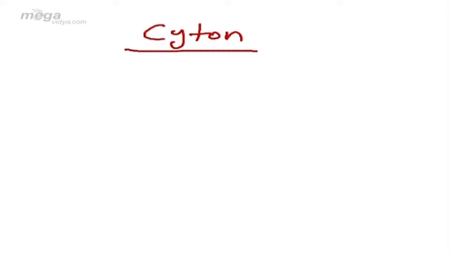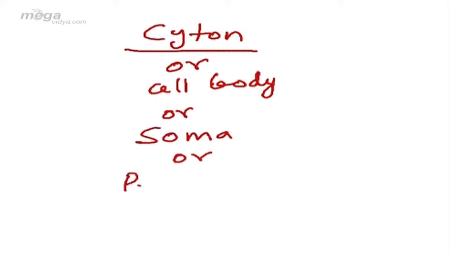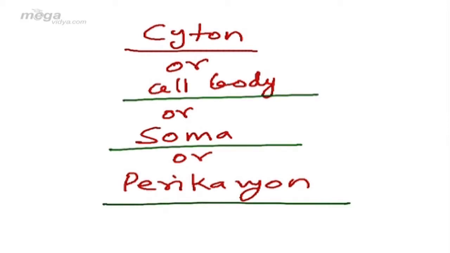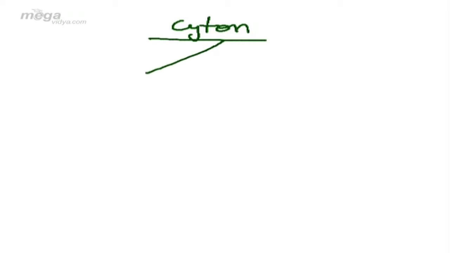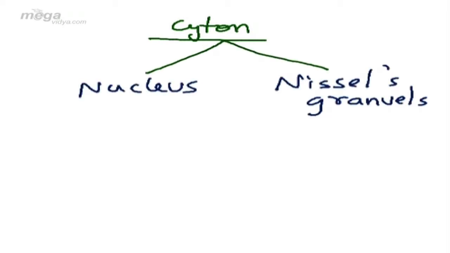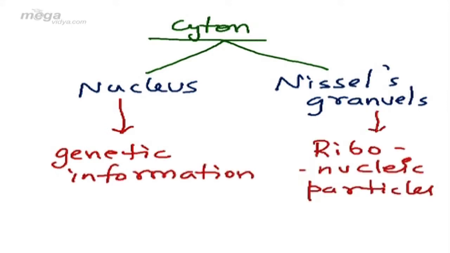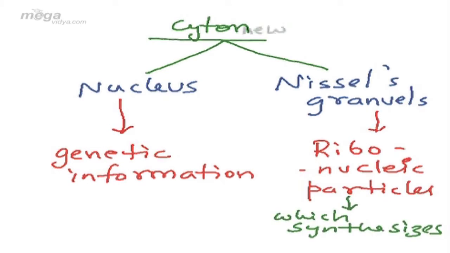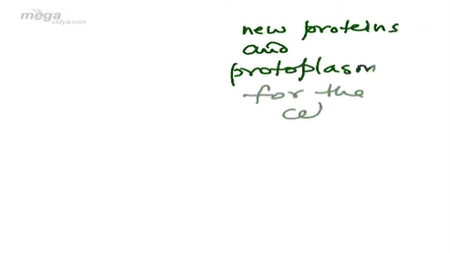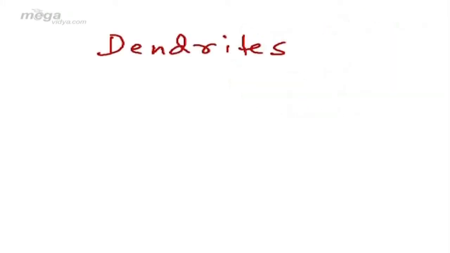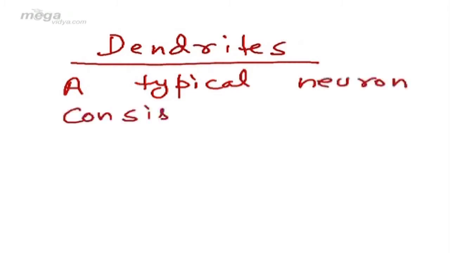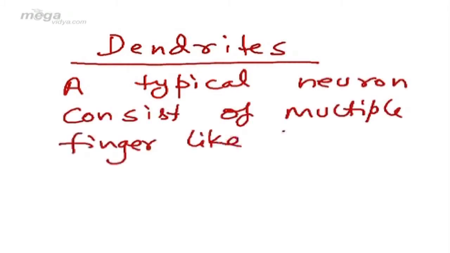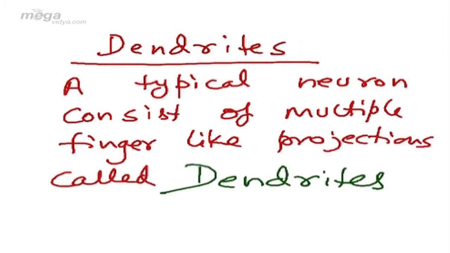First, we'll take up cyton, also called cell body, also known as soma or the perikaryon. A typical cyton consists of two structures, nucleus and Nissl's granules. Nucleus of course carries the genetic information, whereas Nissl's granules are ribonucleic particles which synthesize new proteins and protoplasm for the cell.